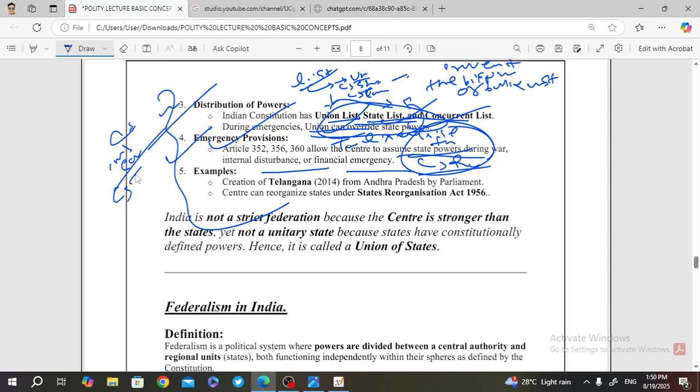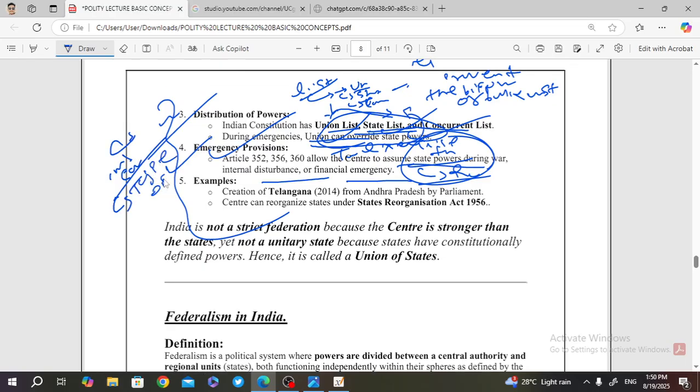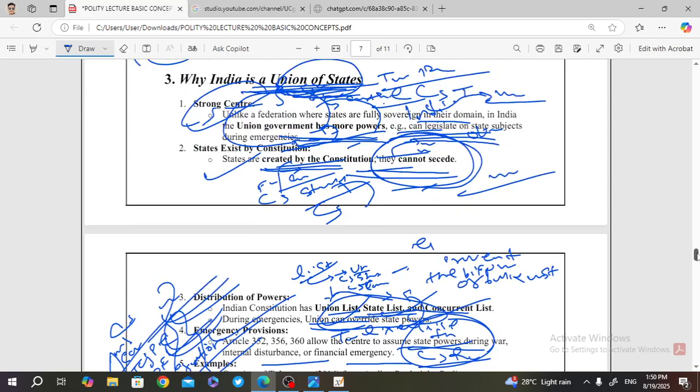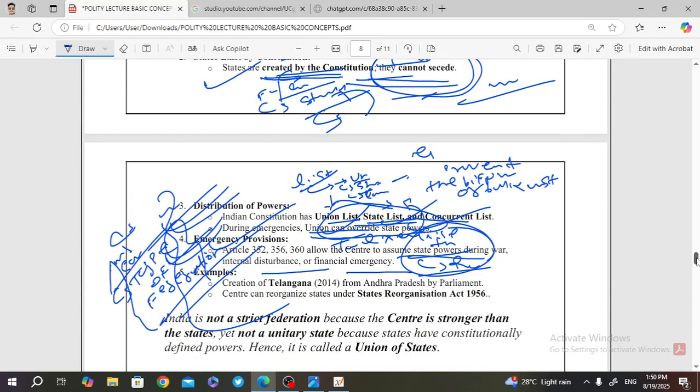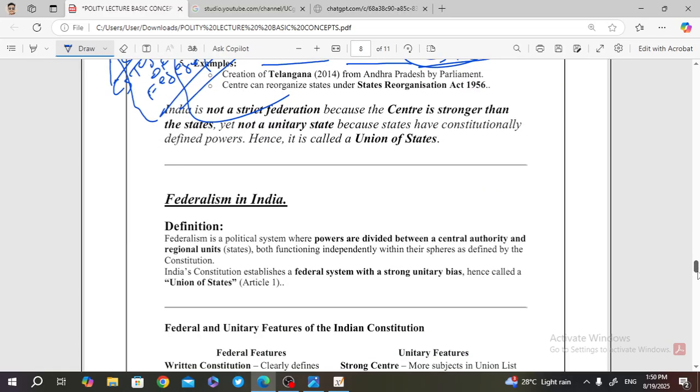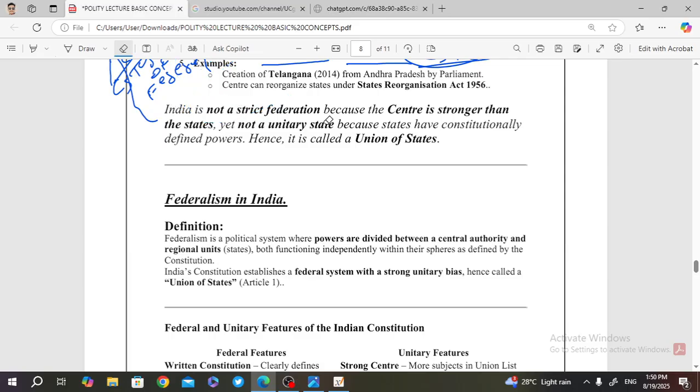India is not a type of federation in which the states can do whatever they want. So we made a strong center by distribution of power, by the constitution, by the emergency provisions. As we already discussed, the states cannot secede, there is a strong center, and states exist by the constitution. So India is formed with a strong center, and India is not going to be like a federation, so that the states cannot secede from India. So here the conclusion is drawn.